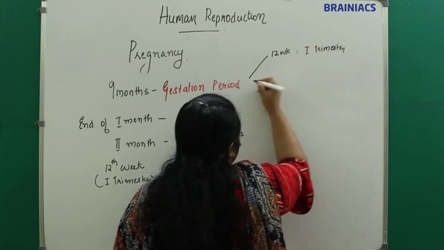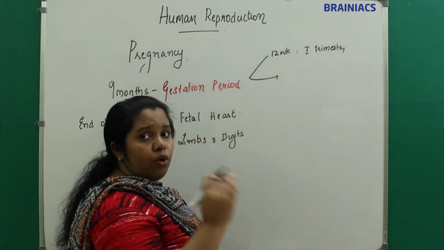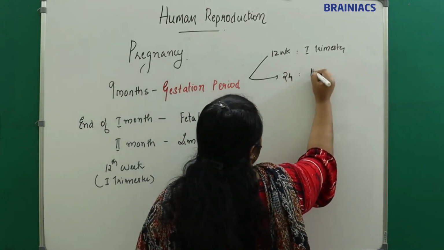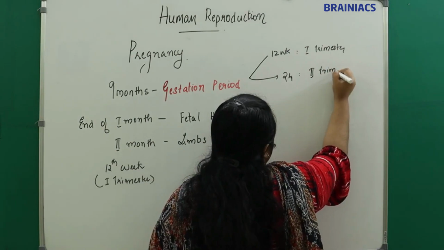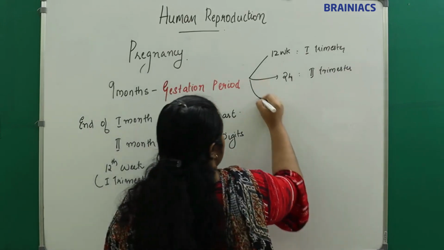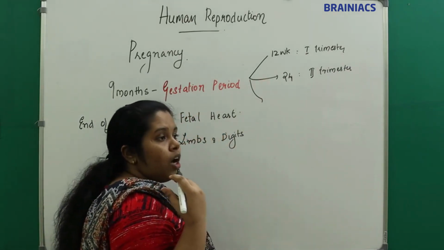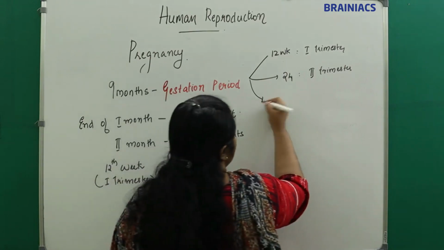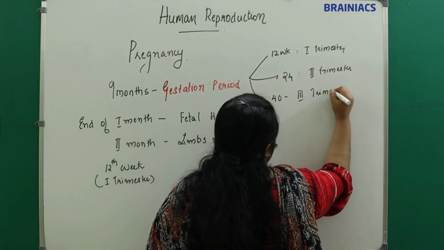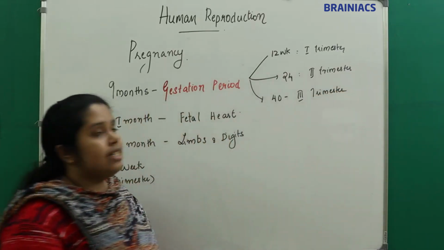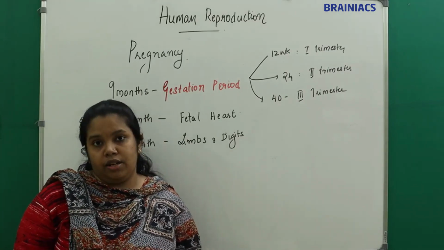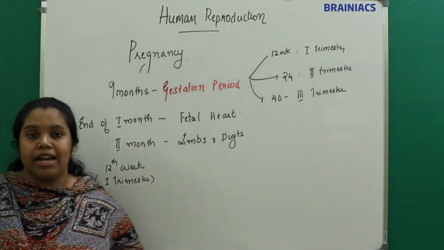Okay, first trimester. Next, from 13 to 24 weeks, or 3 to 6 months, we will call it the second trimester. From 26 to 40 weeks, up to 40 weeks or 9 months, we will call it the third trimester. So we will divide the gestation period into 3 parts: first trimester, second trimester, and third trimester, that is, the first 3 months, next 3 months, and last 3 months.